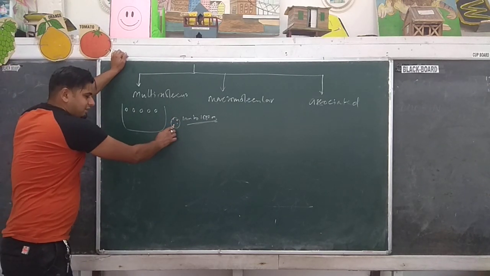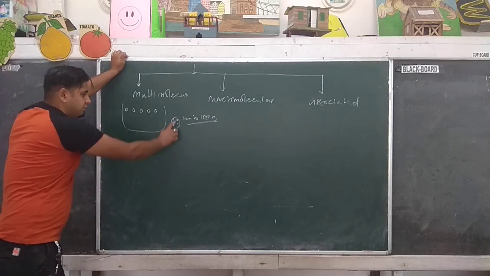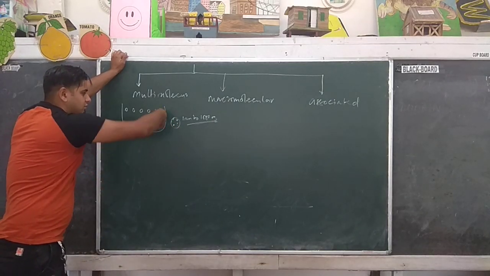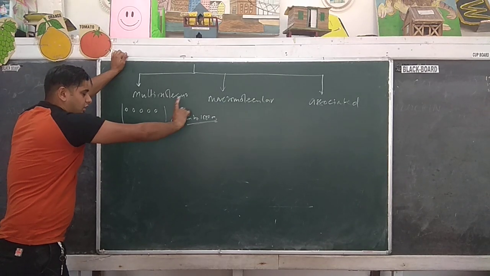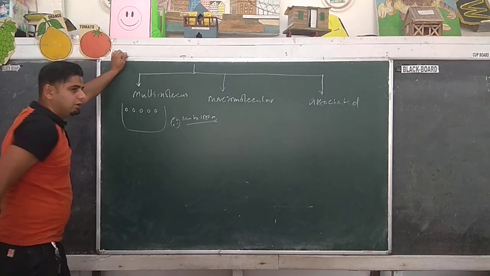So smaller particles, as given in the definition, aggregate to form the size of colloidal particles. So this is multi-molecular.